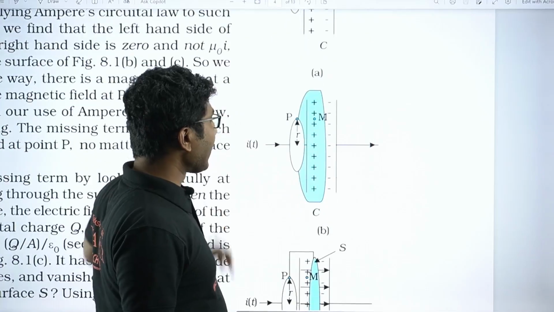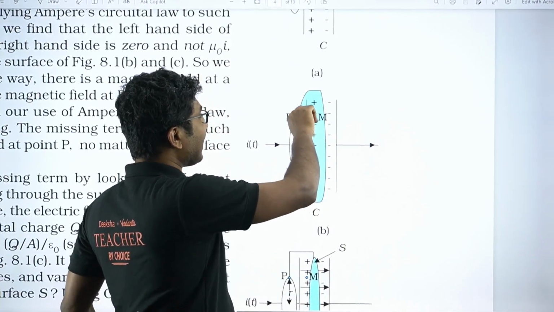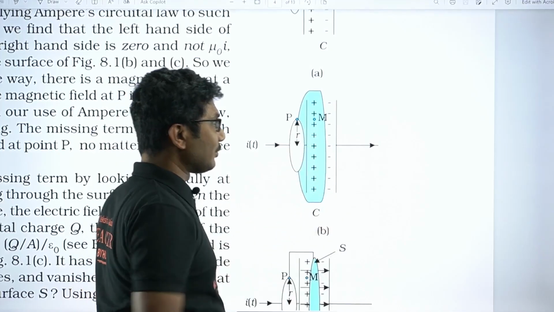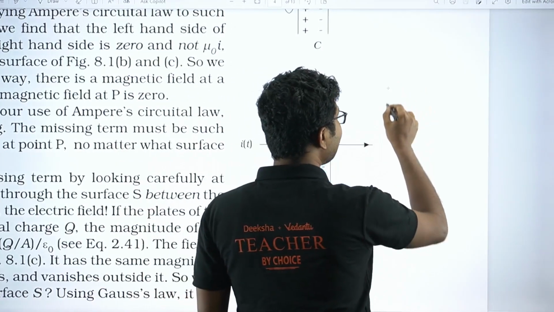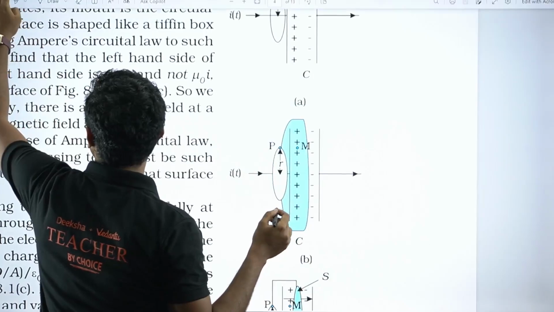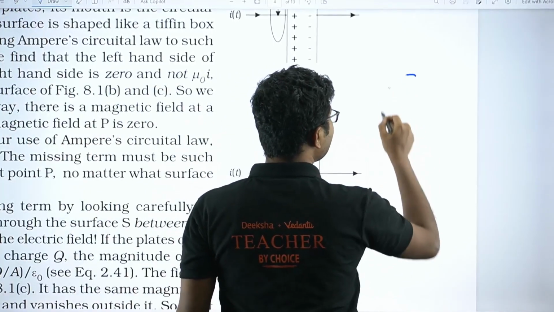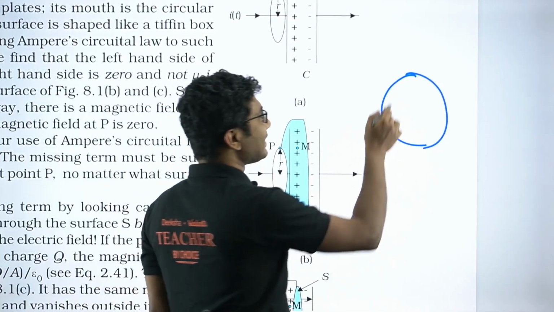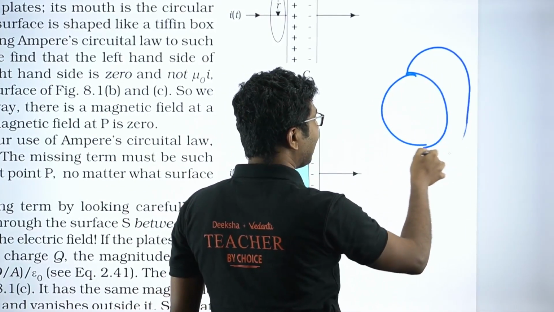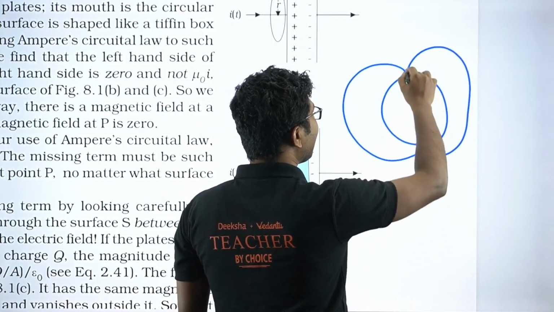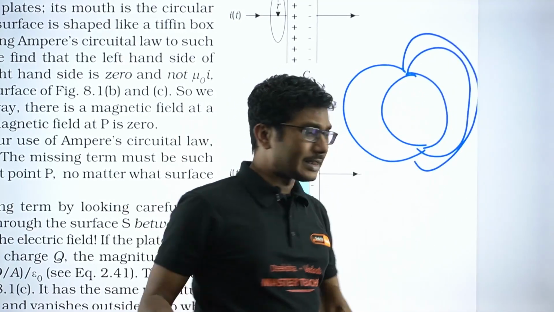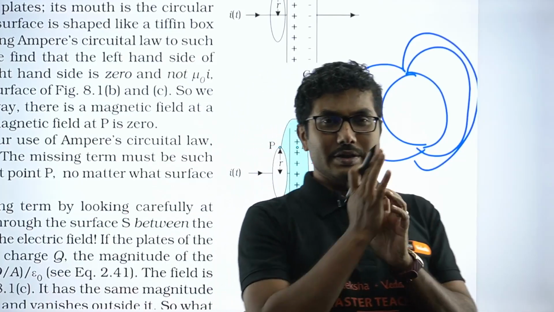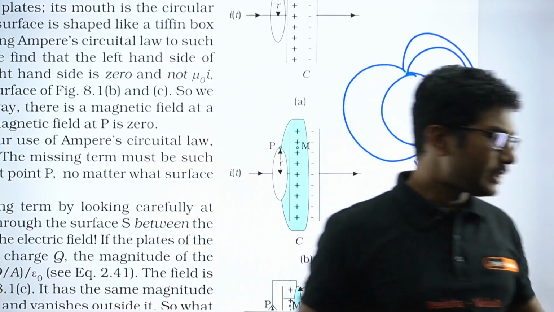But you can construct another surface with the same contour, but the region is different. So basically what he did, first he took a circle like this. Then, on the same circle, you can draw another surface, a 3-dimensional one, which you can consider to be a cap. Cap means the cap of a bottle.